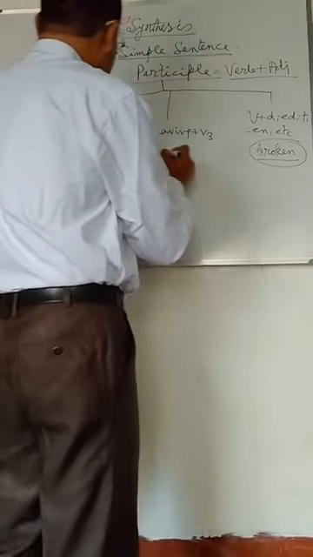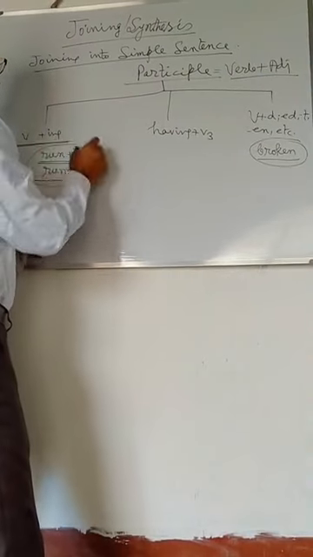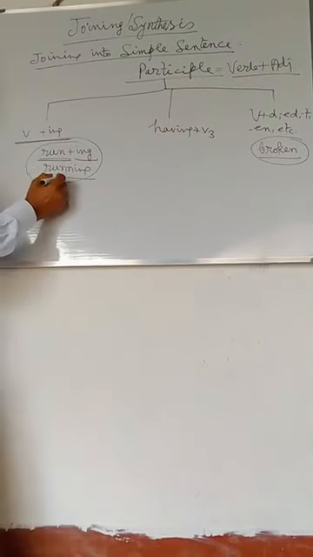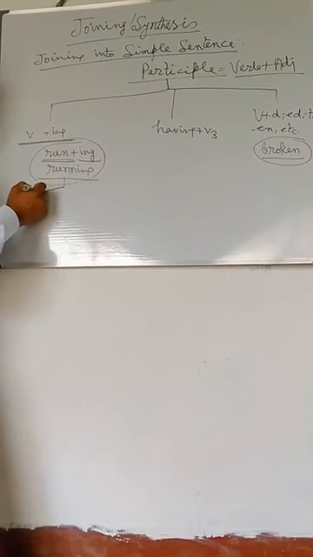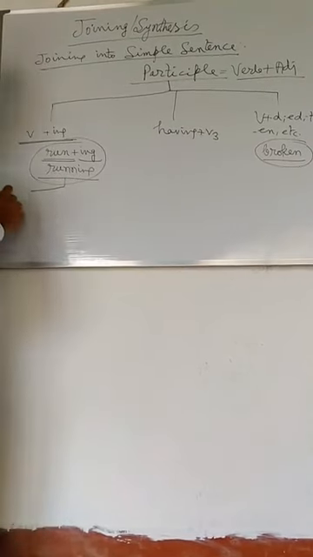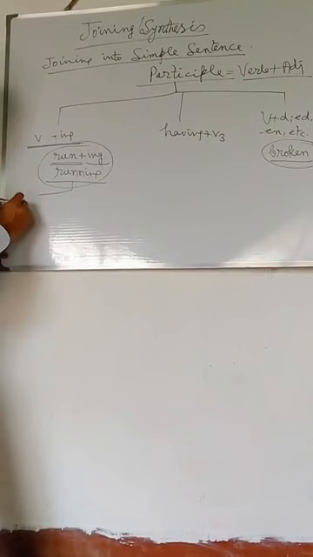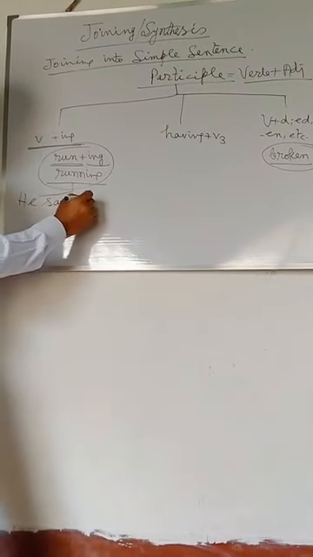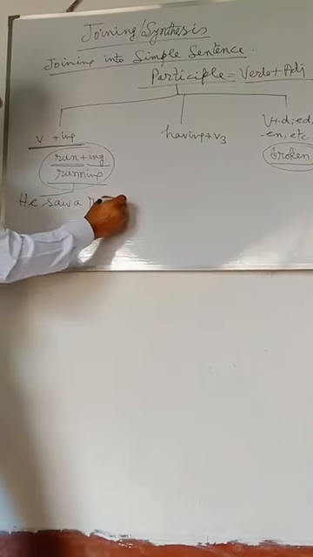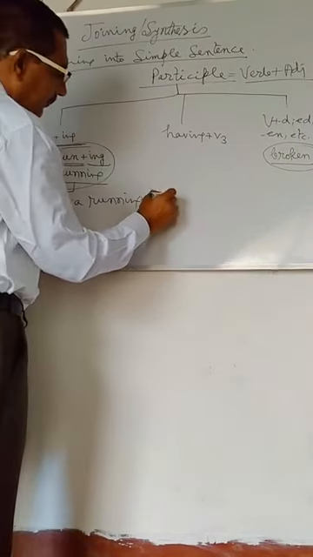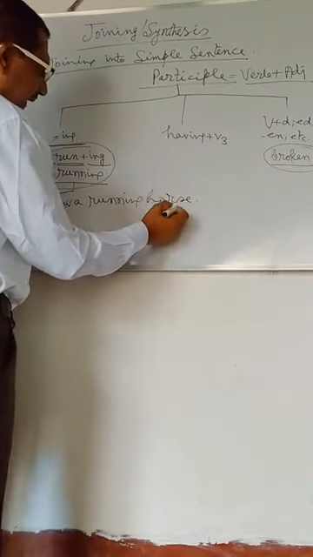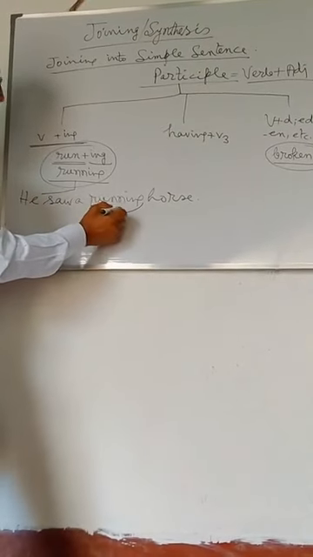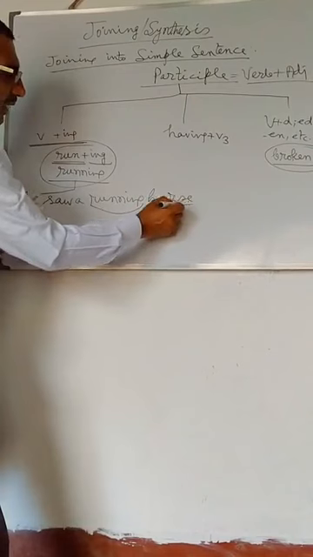Now I will see how running may be used as a participle. Suppose an example may be given. He saw a running horse. Here in this sentence, you see that running is the word which is used just before the noun word horse.